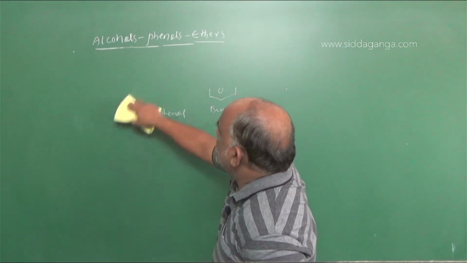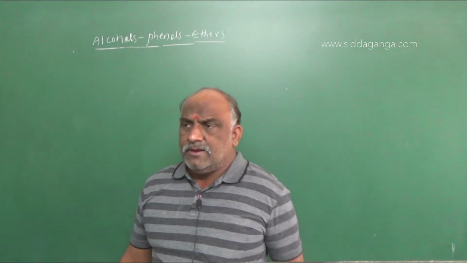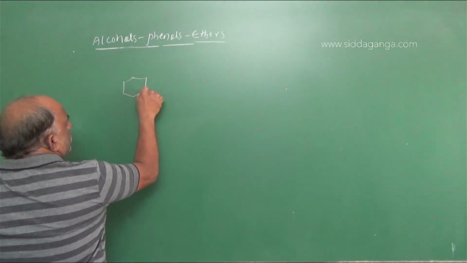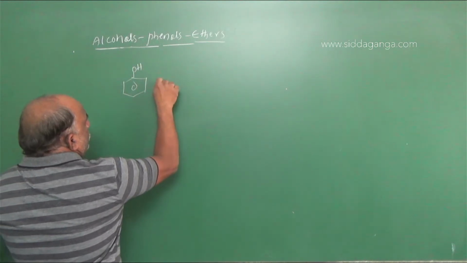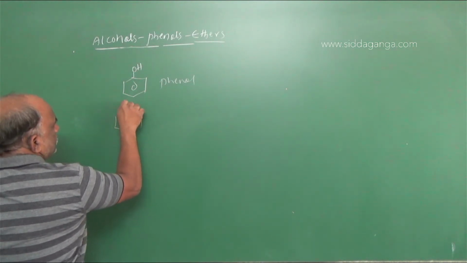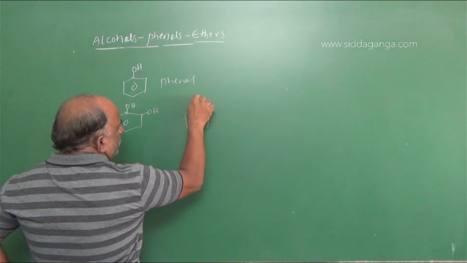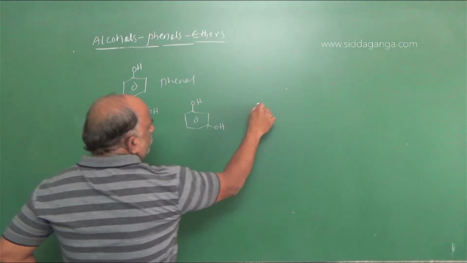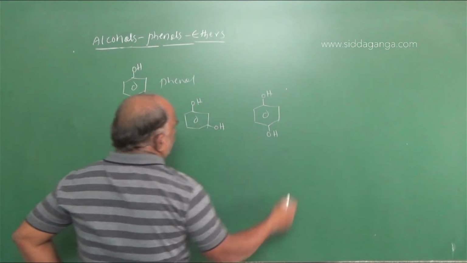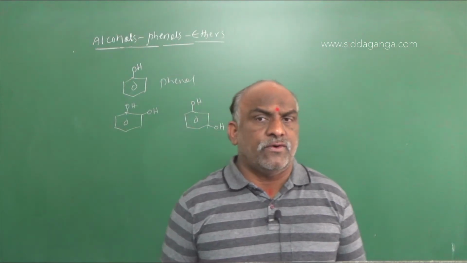In phenols there are also some examples related to dihydric and trihydric. So we should go with those examples. This is phenol, monohydric, and next we take the ones with two OH groups: 1,2-dihydroxybenzene, 1,3-dihydroxybenzene, 1,4-dihydroxybenzene.